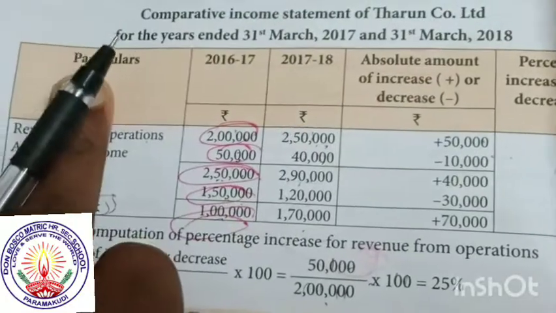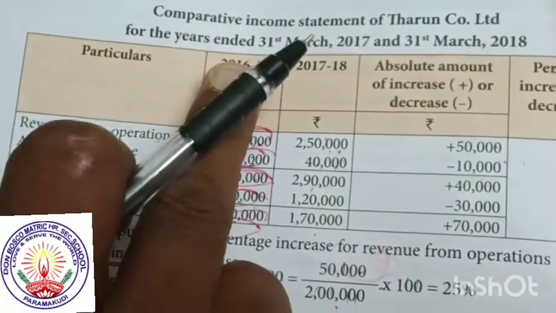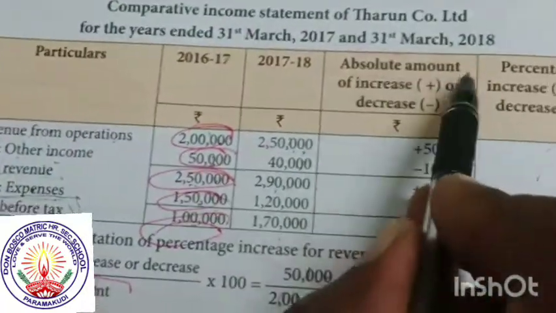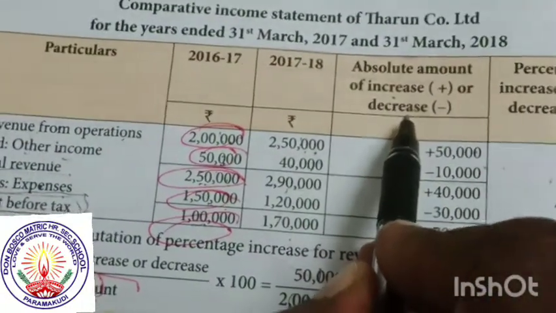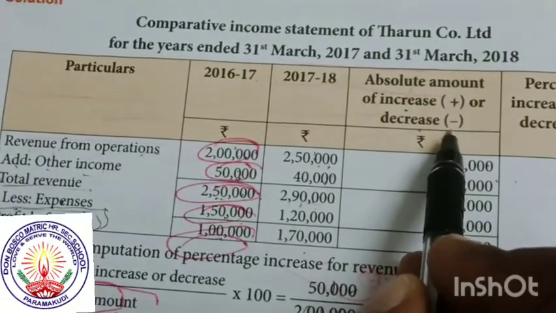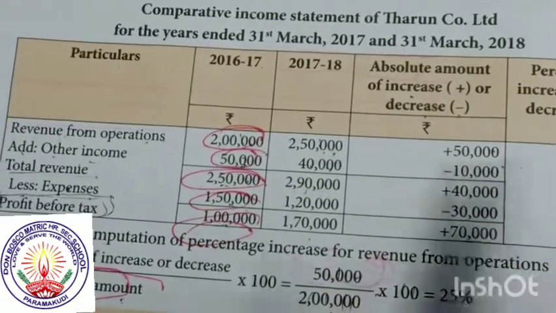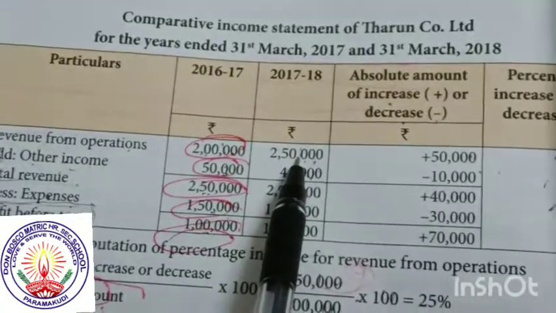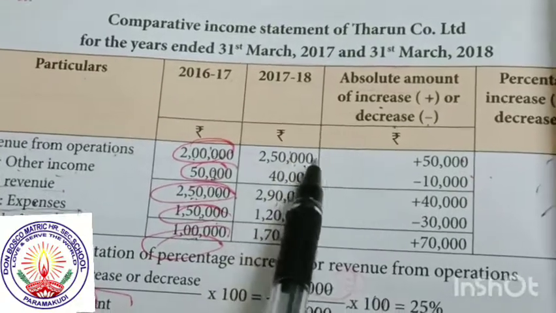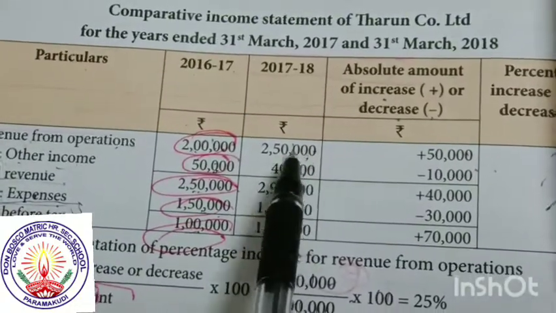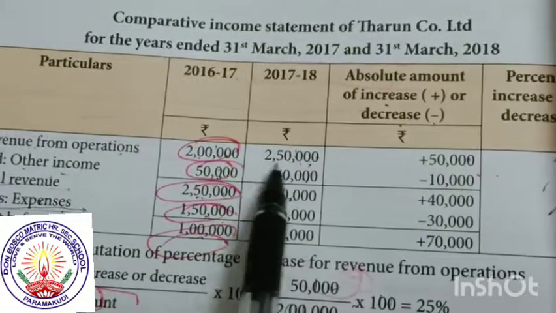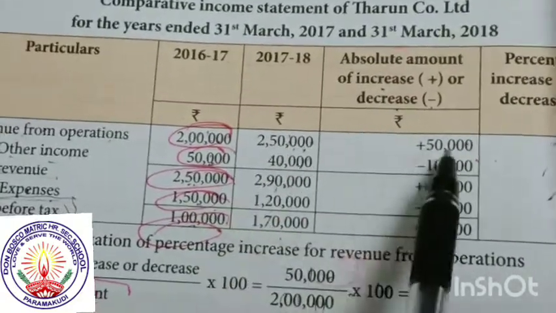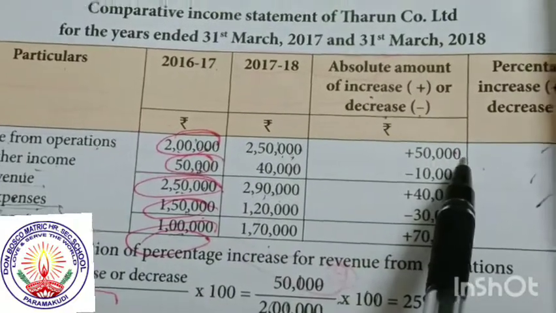Now particular column 1 is completed, column 2 is completed, column 3 is completed. Column 4 is the absolute amount of increase and decrease. Increase means plus, decrease means minus. It's a simple concept. You compare the first year 2 lakhs with the second year 2 lakh 50,000. Based on last year, there is an increase of 50,000. Only consider the last year. You put plus 50,000.